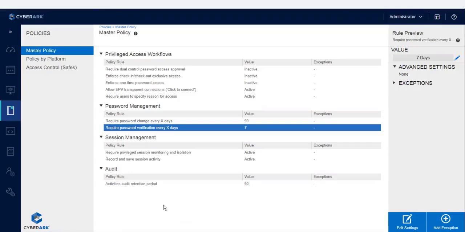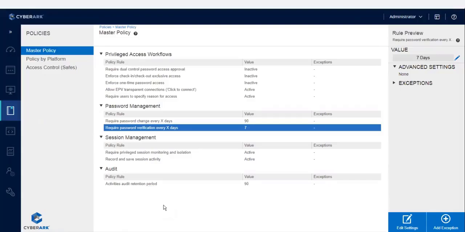So when the password gets changed, do we get any notification? Yes, there are specific services for that. If the password change fails, you will get an email notification in case you configured SMTP.